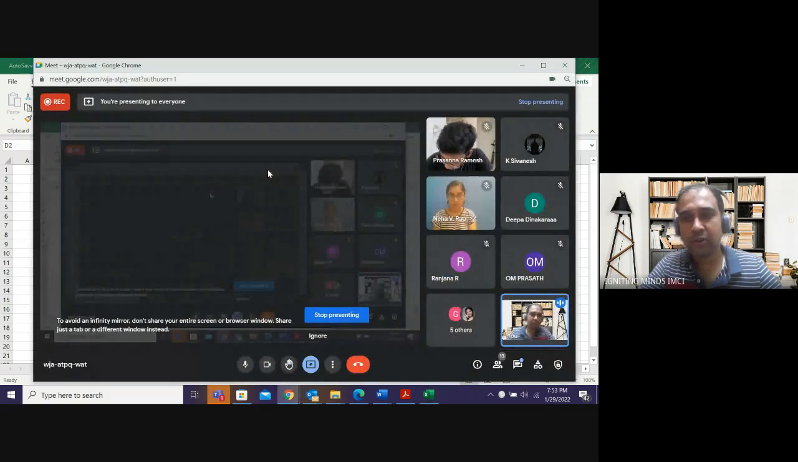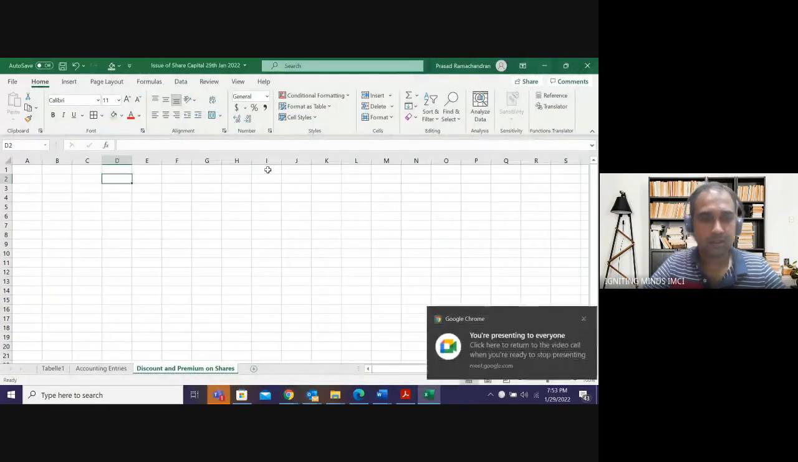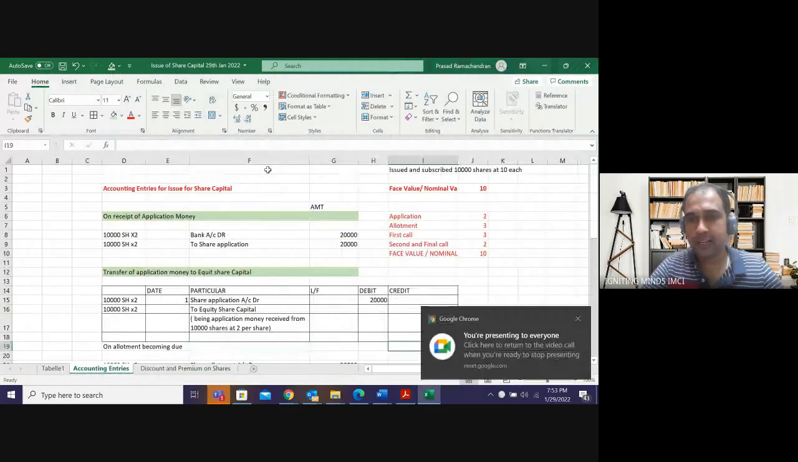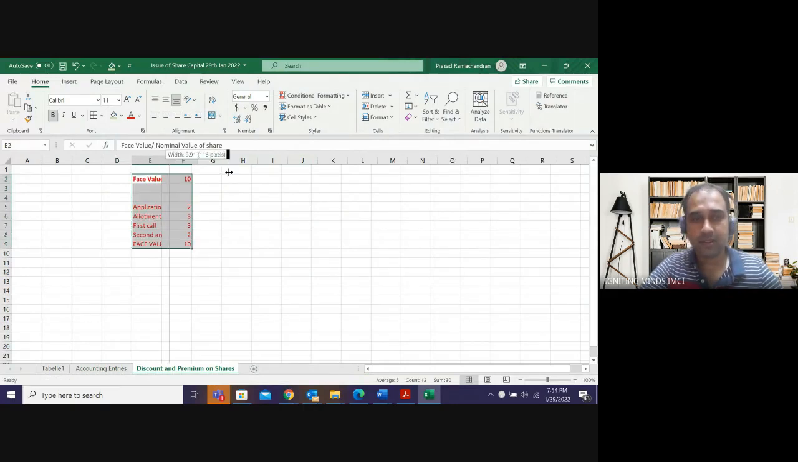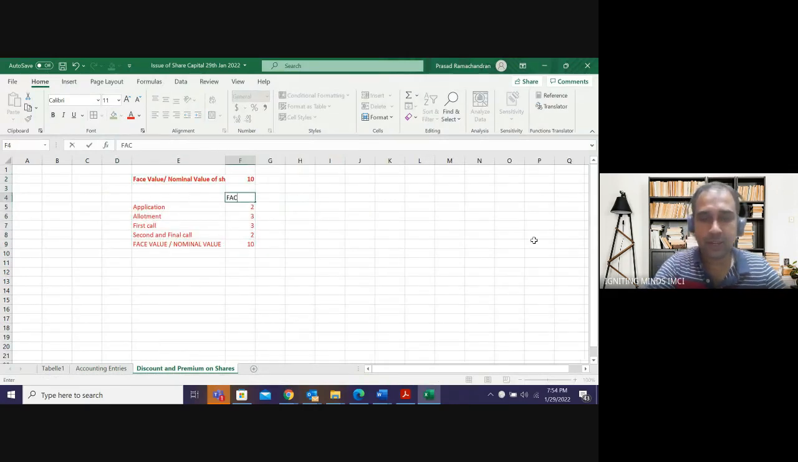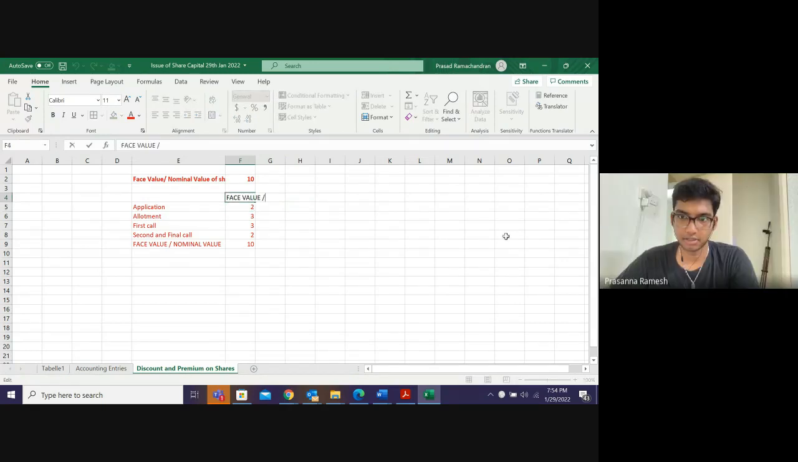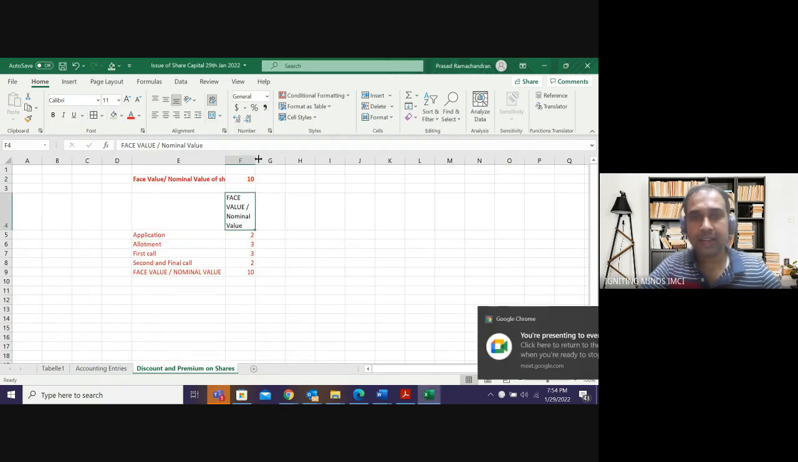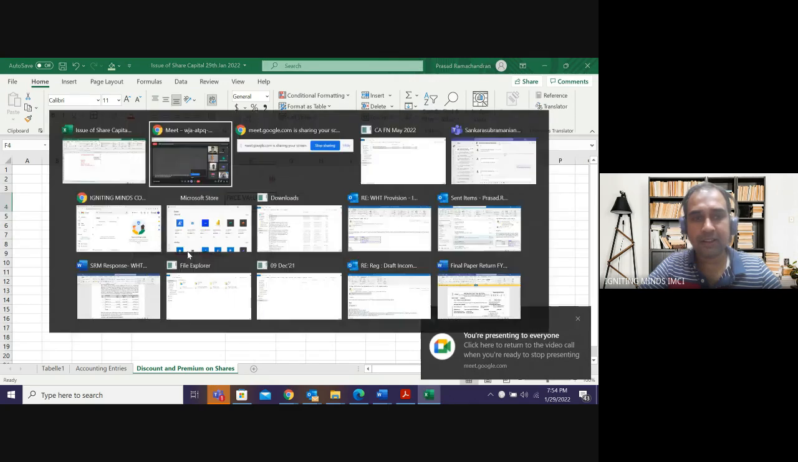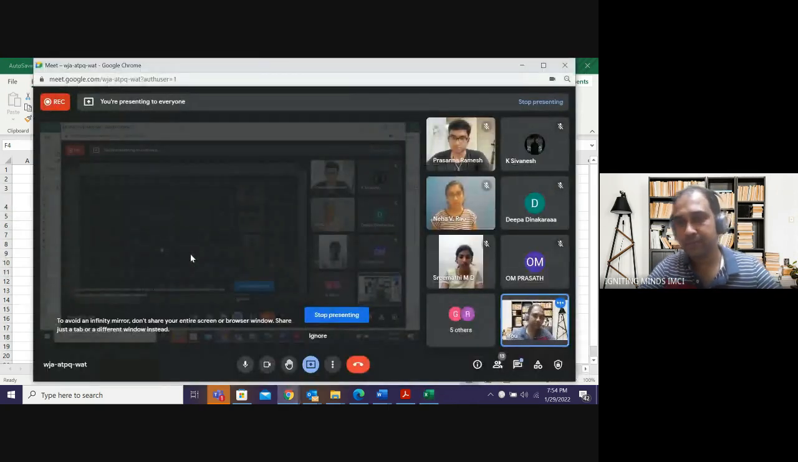What is the face value of shares always, guys? 10 rupees. So even if the shares are issued at premium or discount, the face value of the shares is not going to change. This is the face value. Face value is also called nominal value. I will be using these terms interchangeably. At times I will call it face value, at times nominal value. And in the whole chapter, I will emphasize a lot on face value.